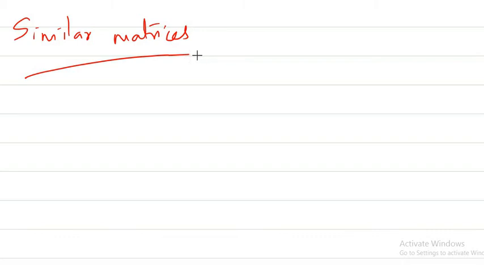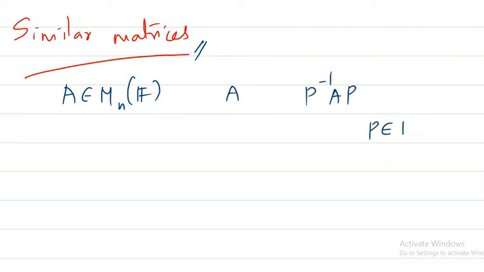There are some properties which you need to know before going further into diagonalization. I want to give some of the properties in this section, then we'll go to the next section. If A is from Mn of F, then A and P inverse AP, where P is any non-singular matrix from Mn of F, are they similar?